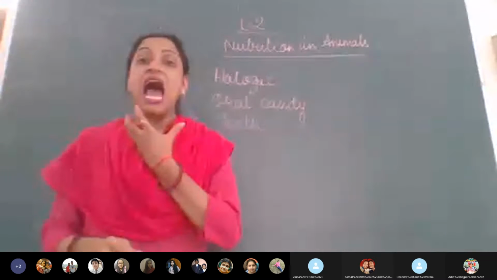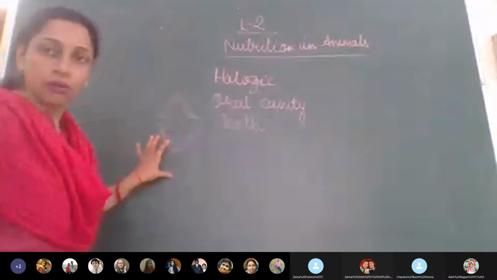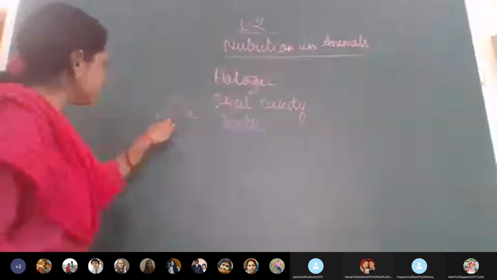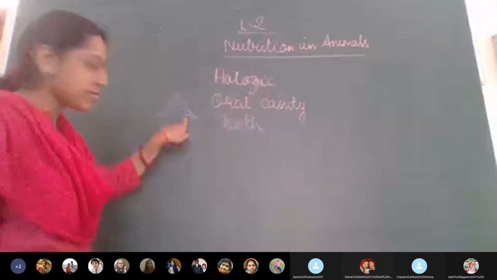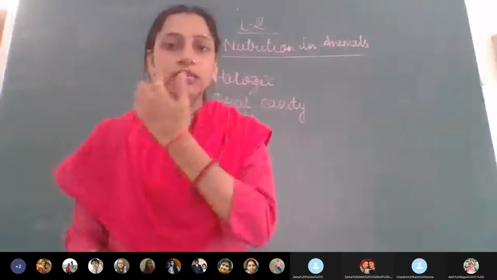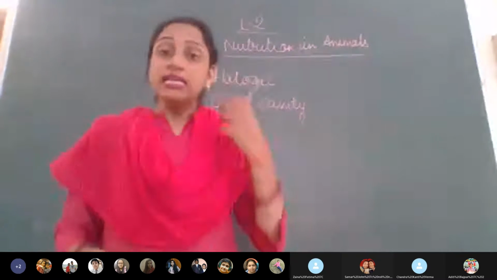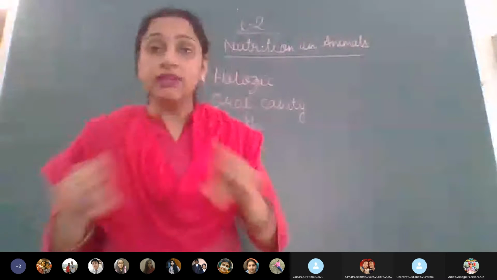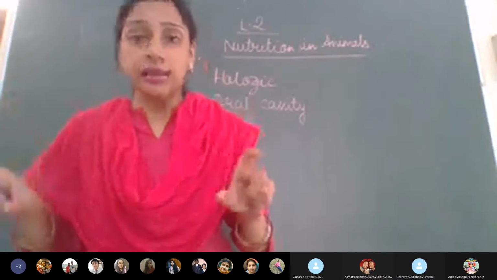If you open your mouth like this, you will be able to see the upper jaw and the lower jaw. What do we call it in Hindi? Jabda. So you see the arrangement of the teeth in the upper jaw, and here also, that means in two ways we see the arrangement of the teeth. These teeth that are present in our mouth are not all the same.